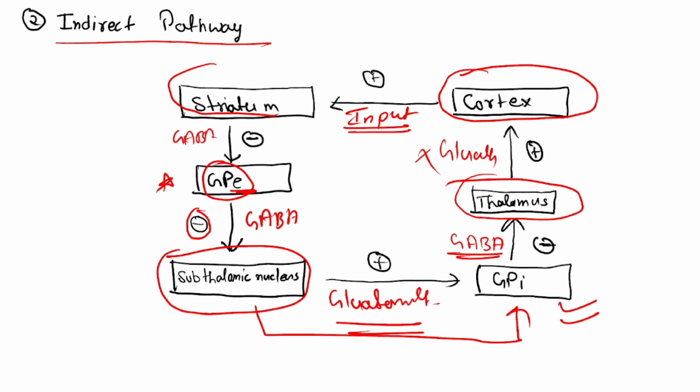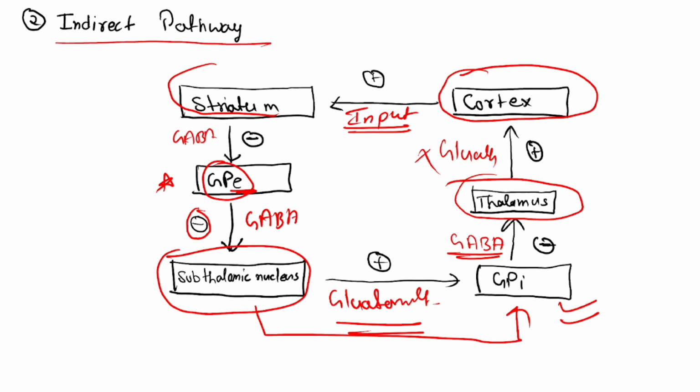Now let me repeat again. Cortex activates the striatum, right? Striatum inhibits the GPE. Now if the GPE is inhibited, it won't be able to inhibit the subthalamic nucleus.